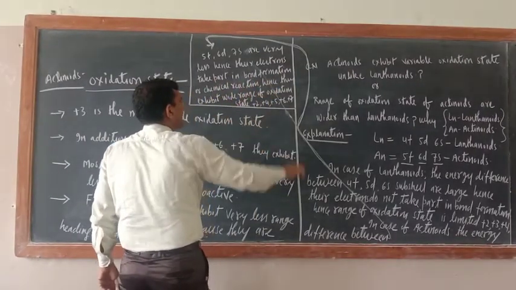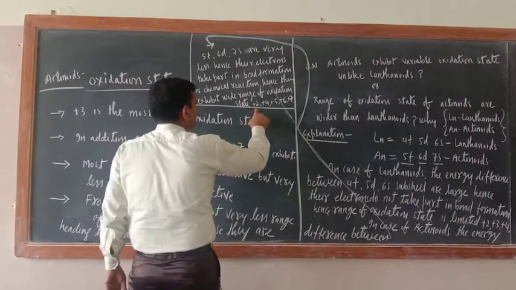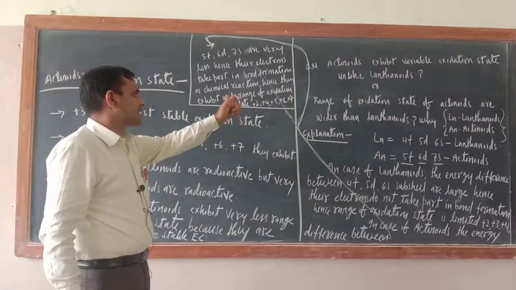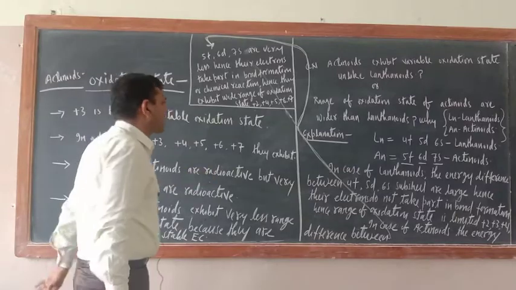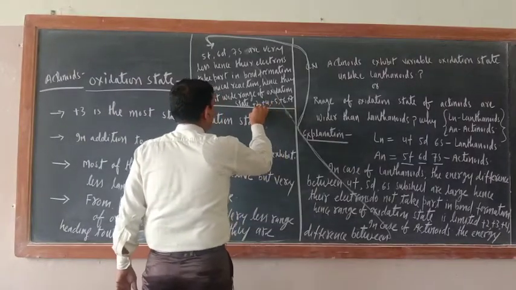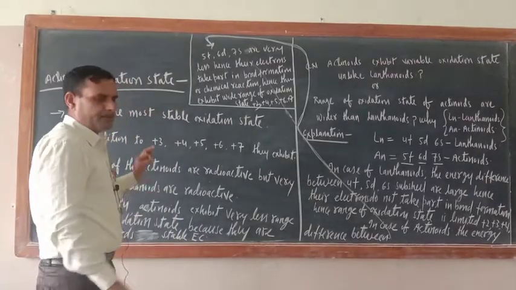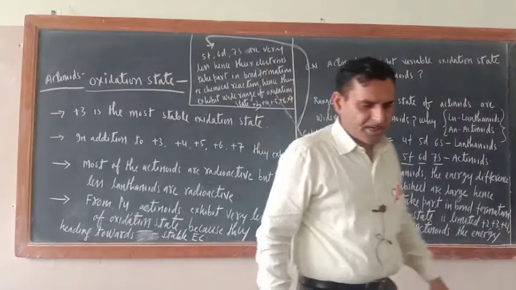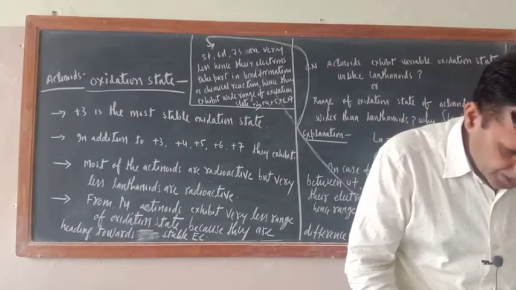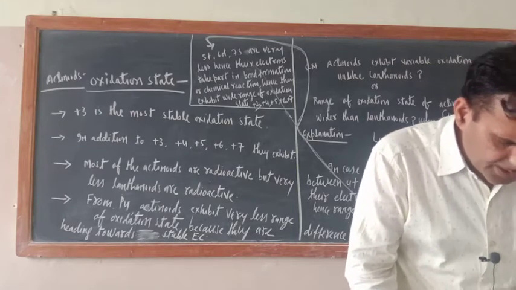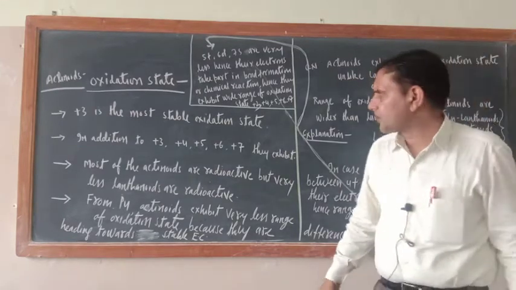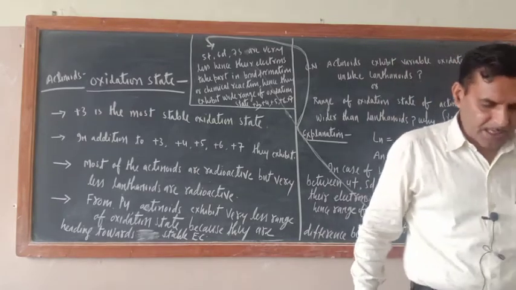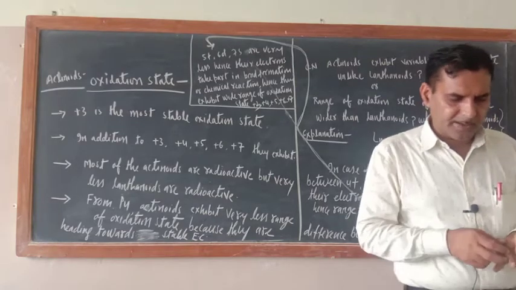Hence they exhibit a wide range of oxidation states, that is +2, +4, +5, +6, +7. In addition to +3, you can mention here +3, +4, +5, +6, +7. So the wide range of oxidation states is because of this reason. But just remember this one: their most stable oxidation state is +3 only. Let it be lanthanide or actinide, their most stable oxidation state is +3 only.